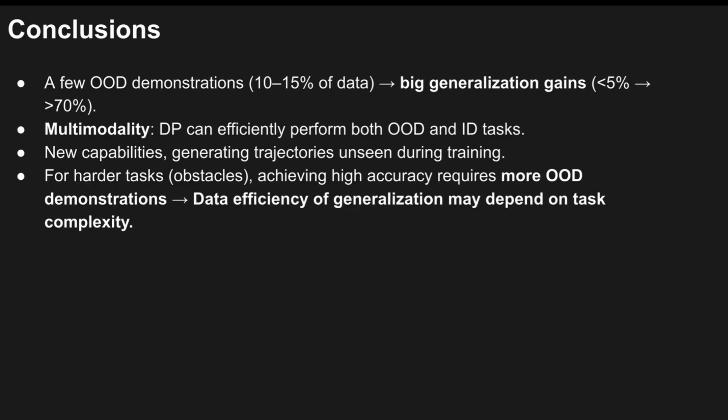To summarize, we have shown that adding only about 10 to 15% of targeted demonstrations can yield large generalization gains, raising success rates from under 5% to over 70%. We also observe that diffusion policies enable multimodal behavior, letting the robot succeed in both out-of-distribution and in-distribution tasks. Furthermore, the models exhibit new capabilities, such as interpolating between regions or generating trajectories unseen during training. However, for harder tasks such as those involving obstacles, achieving high accuracy requires more demonstrations. This suggests that data efficiency depends on task complexity.